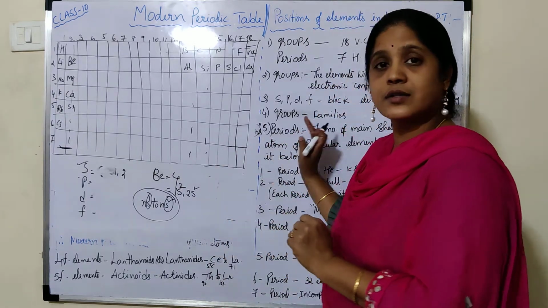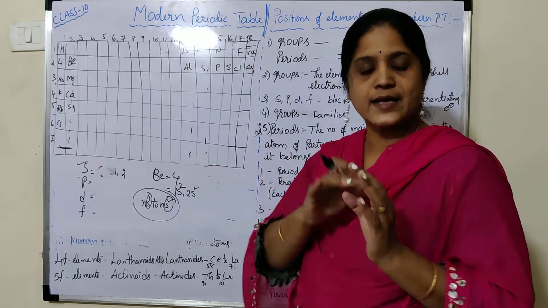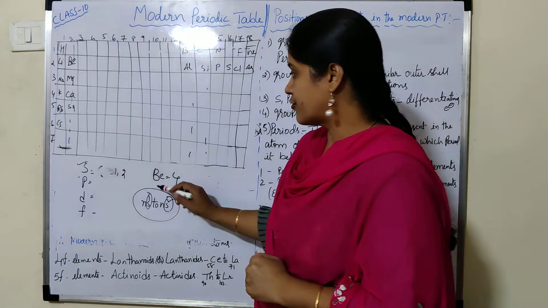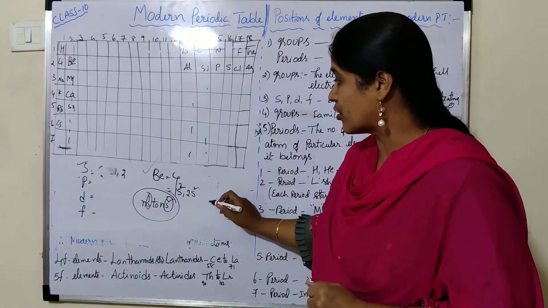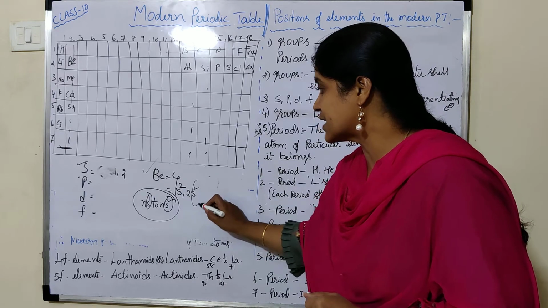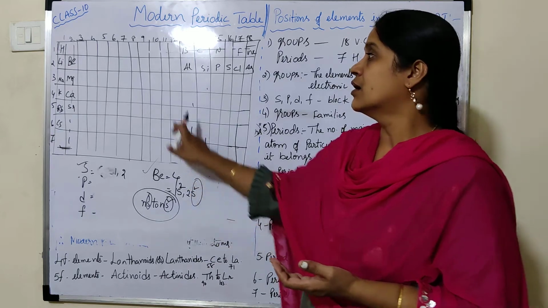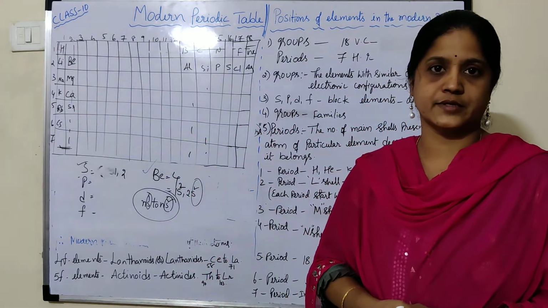So based on that differentiating electron, these elements are classified into S, P, D, and F block elements. So if I take beryllium, here you see the differentiating electron is entered into the S orbital only. So due to that reason, that belongs to S block element.